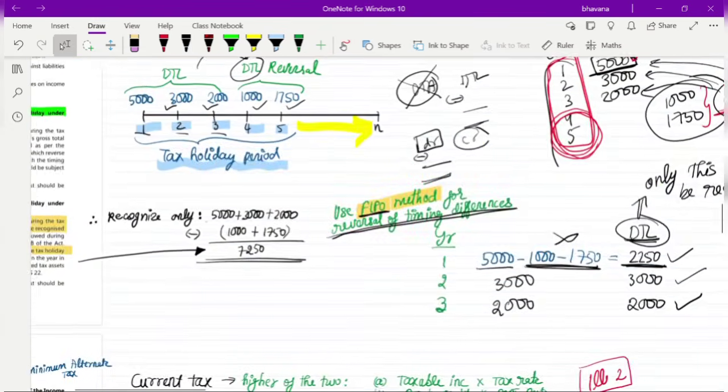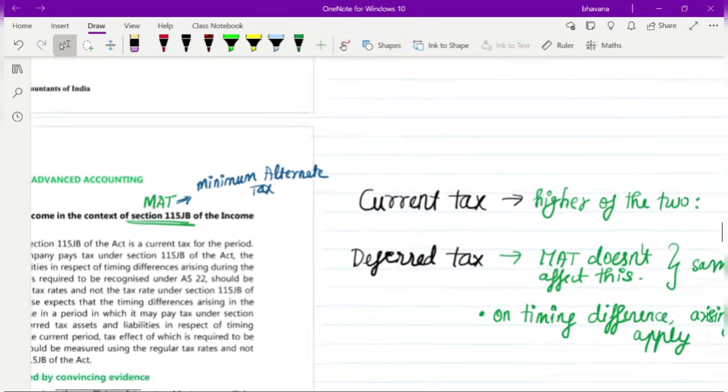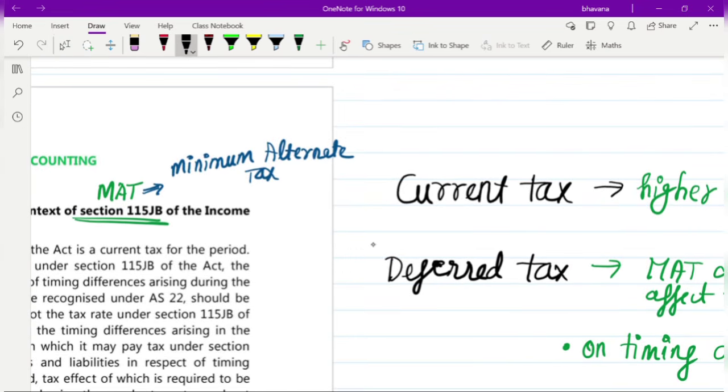Okay, now let's move on to the next concept. The next concept that we are going to read is about MAT, minimum alternate tax. This is the last concept. After this there are no more concepts in AS 22. After this we'll only see a few practical problems and then complete this.